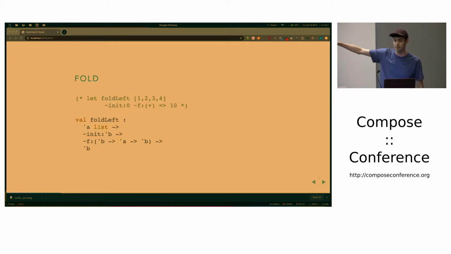The important thing to look at in the type signature is at the end we're returning a single B. So this B is the value that we're accumulating, and in the end of a fold we get one value out. So if we think about it more carefully, it isn't really a fold, it's more like a scan. A scan is in the fold family, but it's not quite a fold. Instead of getting one value at the end, we get a list. If you look at the type signature, we get a B list at the end. And in the example at the top, we get the intermediate results of the fold: 0 plus 1, 0 plus 1 plus 2, 0 plus 1 plus 2 plus 3, and 0 plus 1 plus 2 plus 3 plus 4.